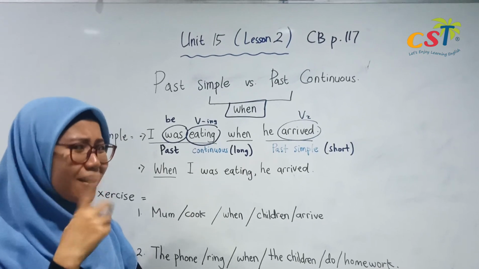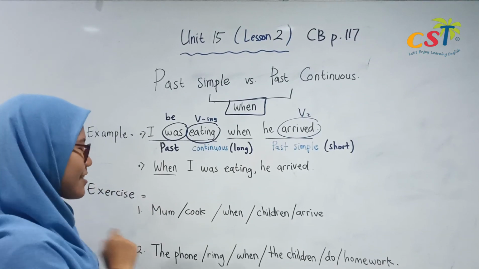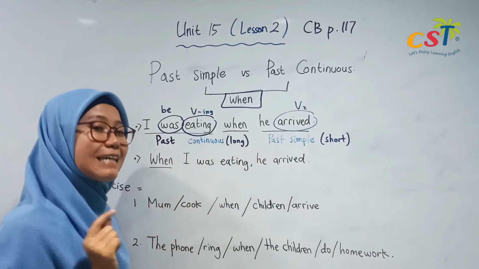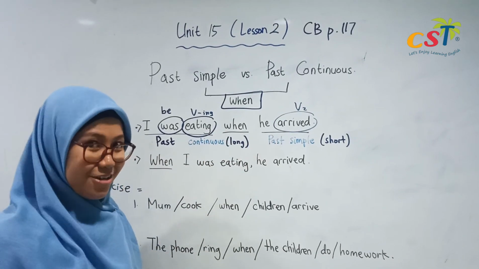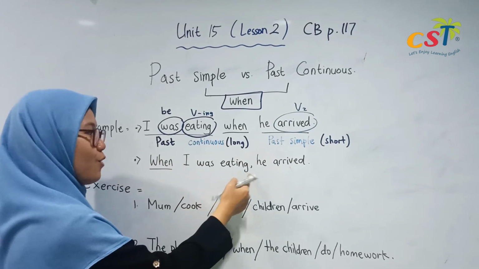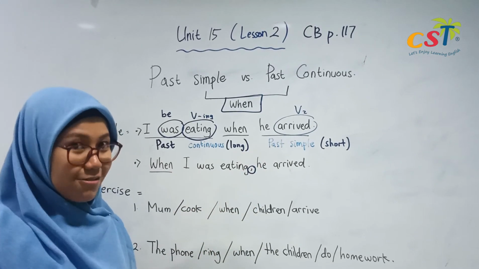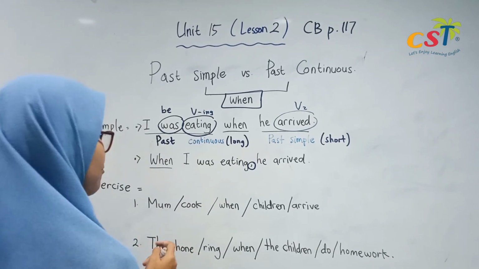But the point is, here what I want to say, if you put when in the middle, you don't need to put comma, right? But if you put when at the beginning, you have to put comma in the middle. Okay? Good.